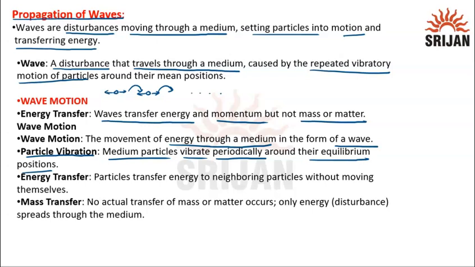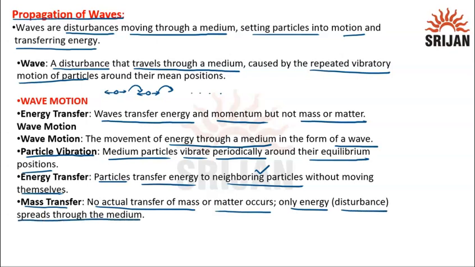Energy transfer: particles transfer energy to neighboring particles without moving themselves. Already we have discussed that in wave propagation, the particles do not move by themselves, they transfer energy to the neighboring particles. Next is mass transfer. There is no transfer of mass or matter, only energy, or we can say that the disturbance spreads through the medium.